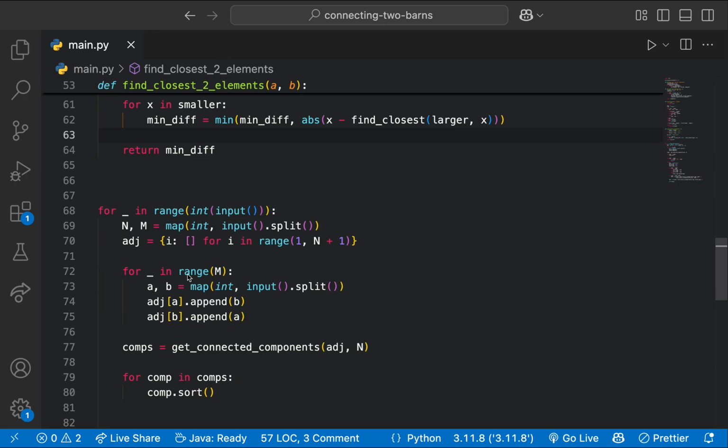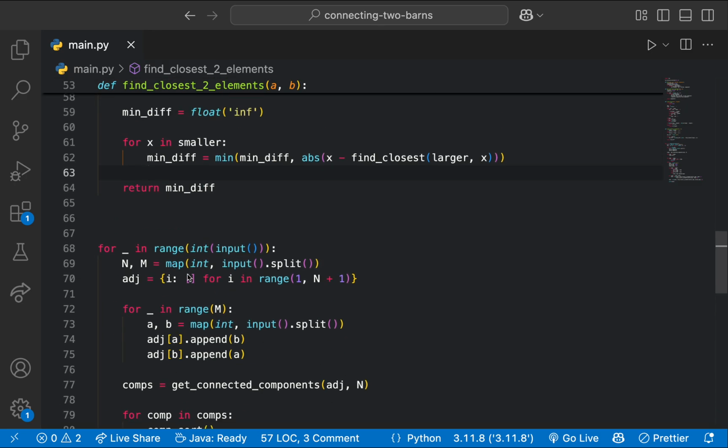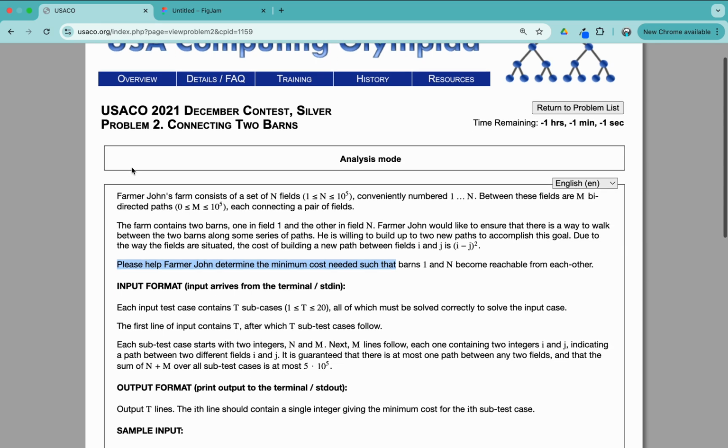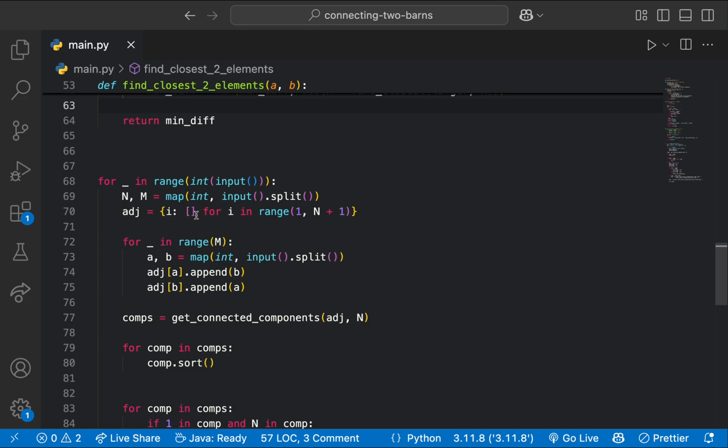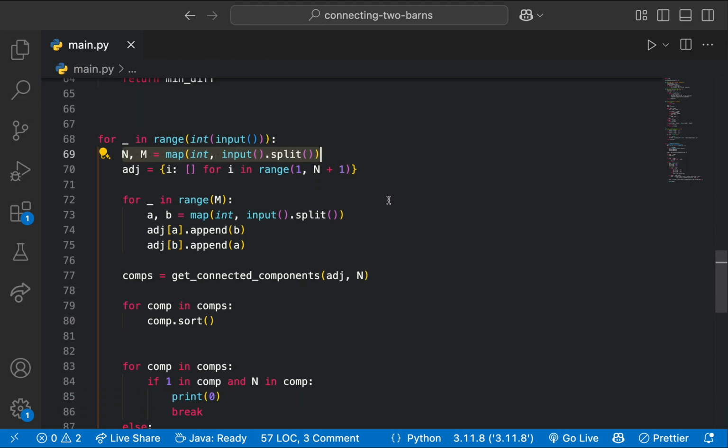So now, when we actually process each test case, because each input does not have only one test case, it has multiple test cases, because there are t subtest cases. What we do is we extract n and m, which is the amount of nodes and the amount of edges.